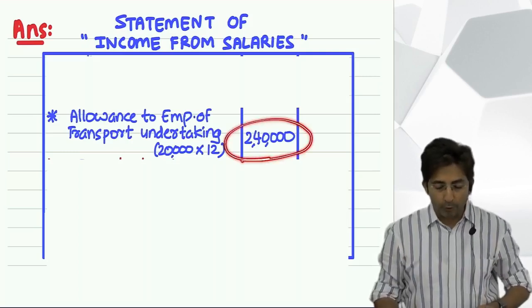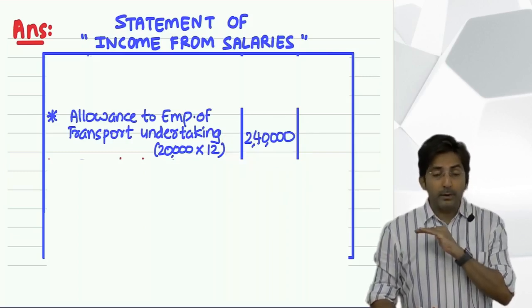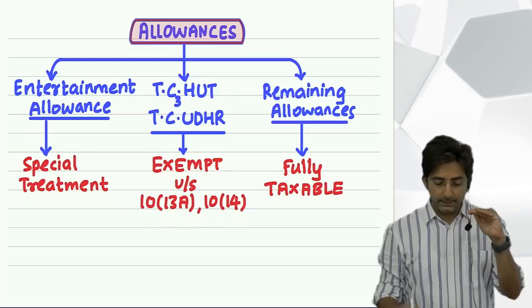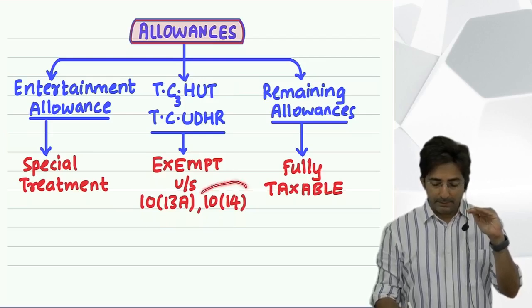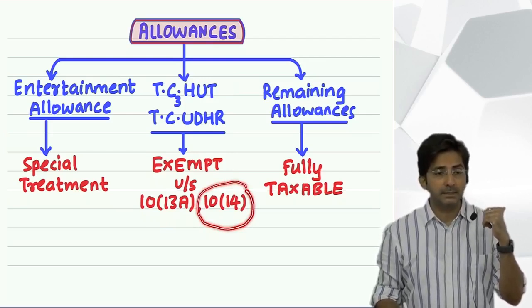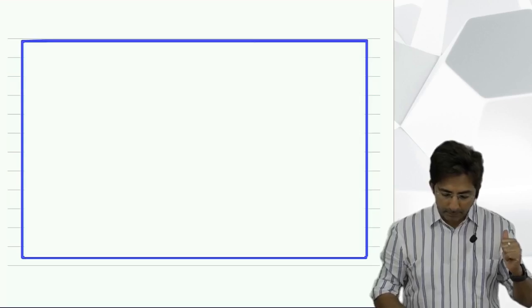Okay. And then what you will write, tell me? What will be the wording? Less. See this, less exempt under section 10(14). All the allowances are exempt under section 10(14). So you will write less exempt under section 10(14).